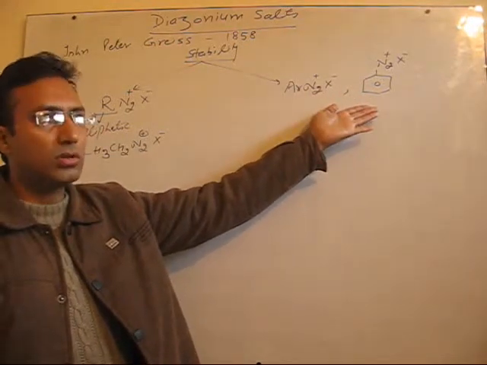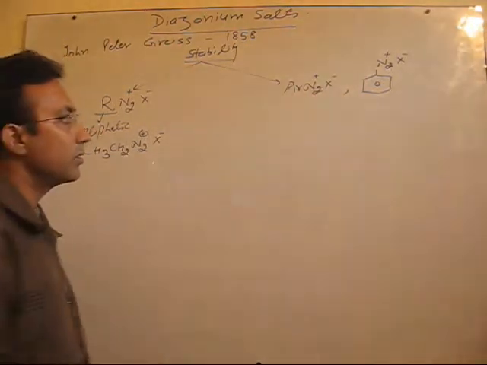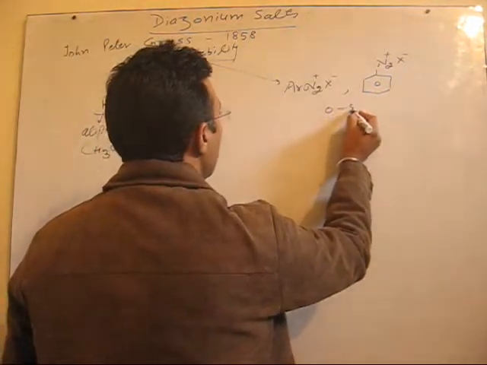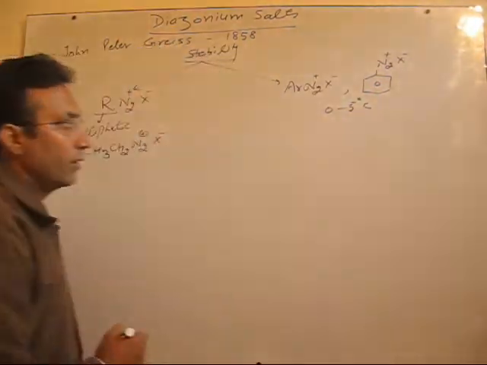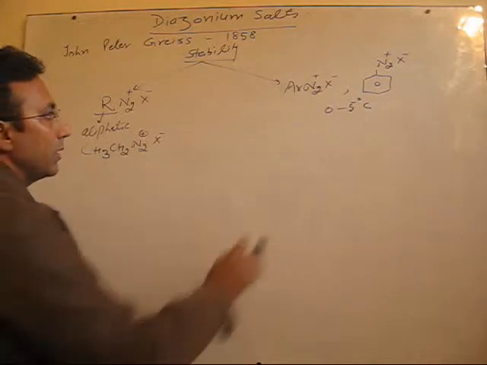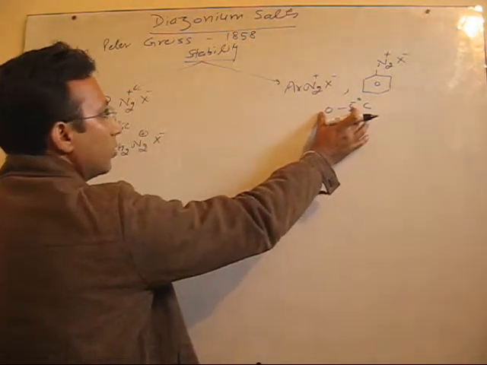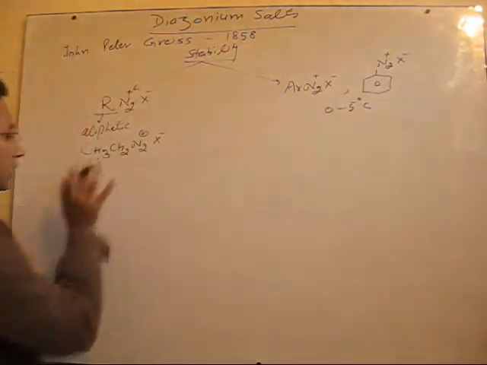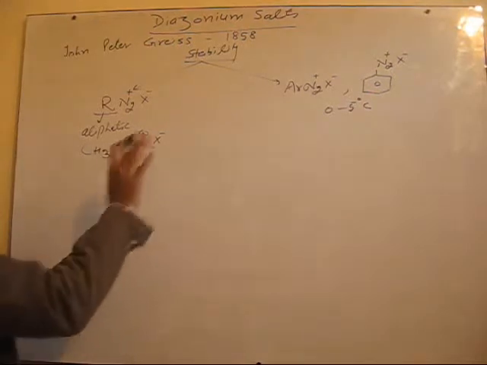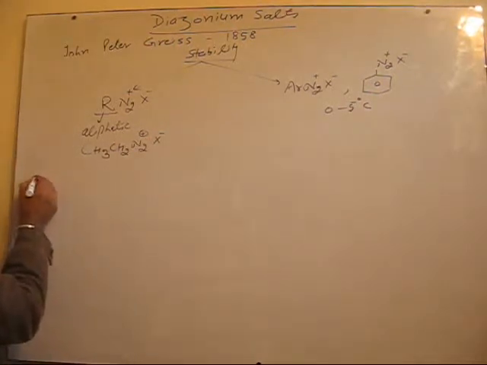Though these are also stable only in a very narrow range of temperature, very low temperature, that is 0 to 5 degrees Celsius. Aliphatic ones are not very stable, but at ice cold temperature they are somewhat stable, though even then they are not stable in that range. Let's discuss the reason.